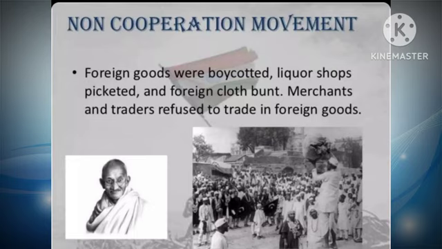First phase, moderates, 1885 to 1906. Second phase, extremists, 1906 to 1920. Partition of Bengal. And who are revolutionaries? What are their roles in the freedom struggle? Guidinliu, the freedom fighter from which state? From Nagaland, from the Naga tribes, along with Jadonang.